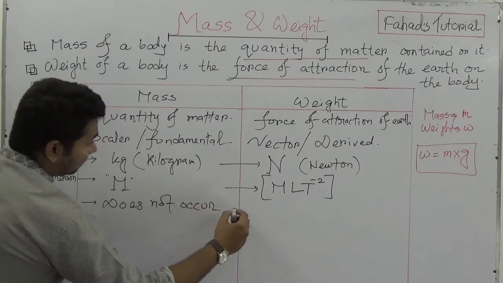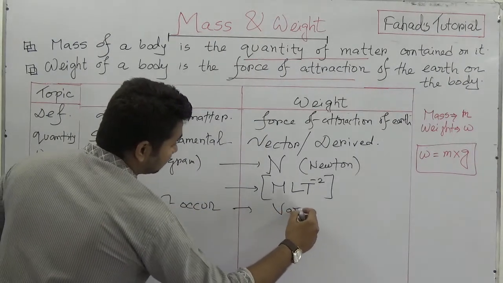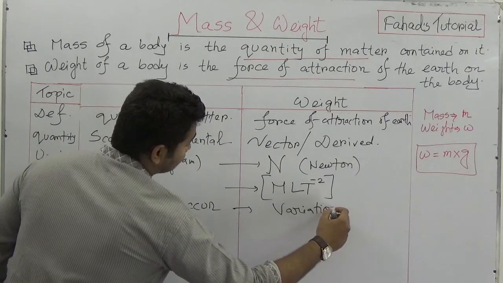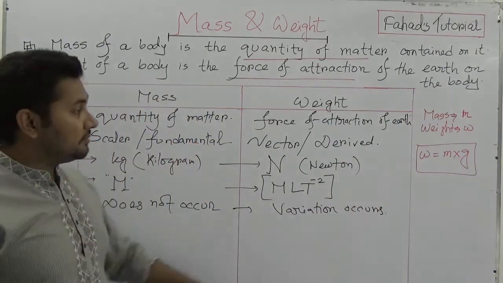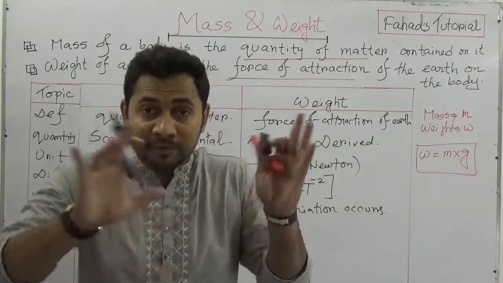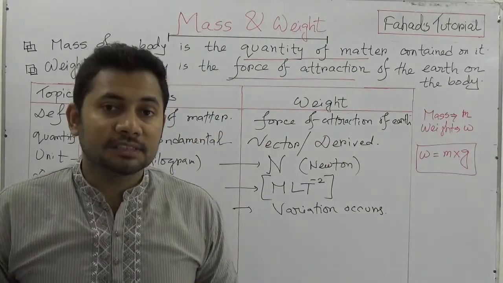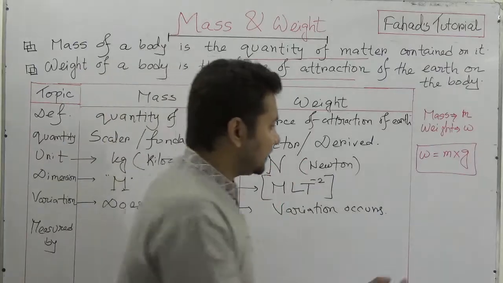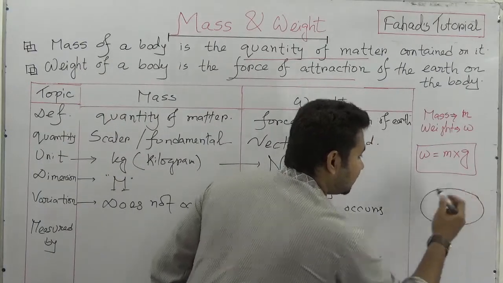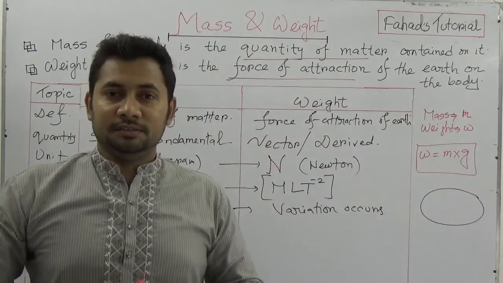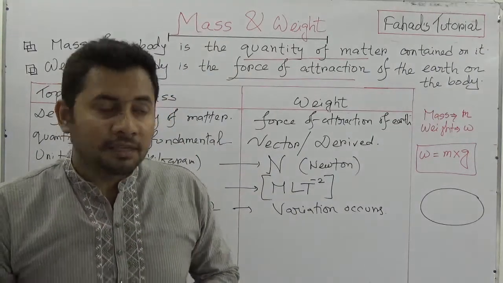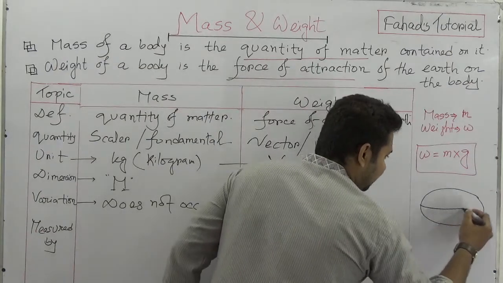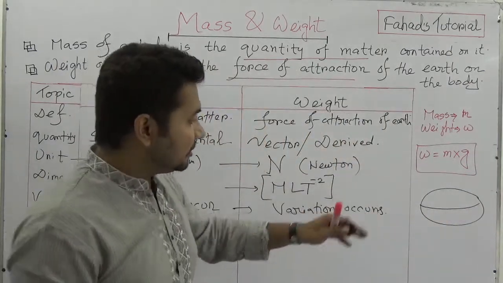But for weight, variation occurs in different places, because the value of g in different places of the earth is not the same. Very primarily I can say, as you know, the earth is not perfectly circular, it's compressed in the polar region, so the equator has a maximum radius in comparison to the polar place.